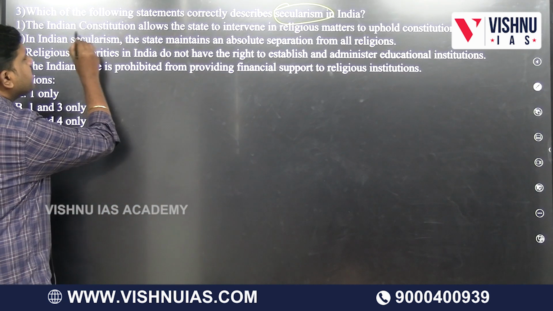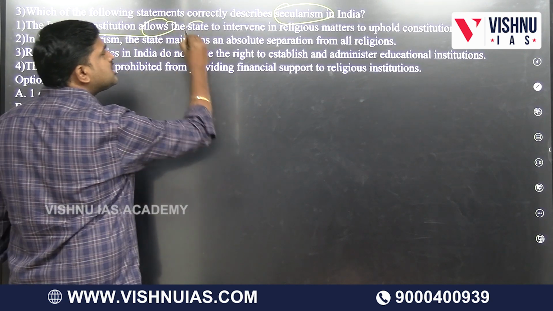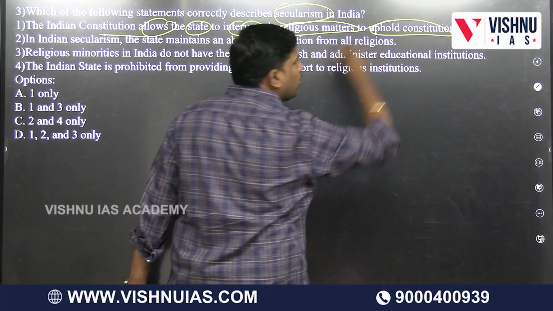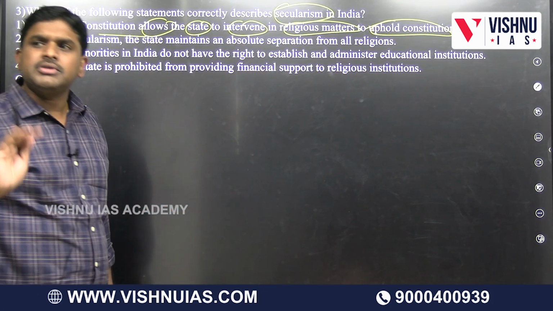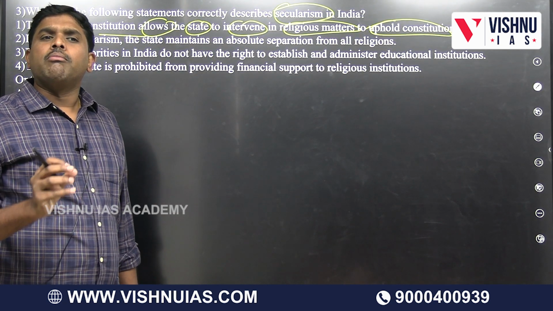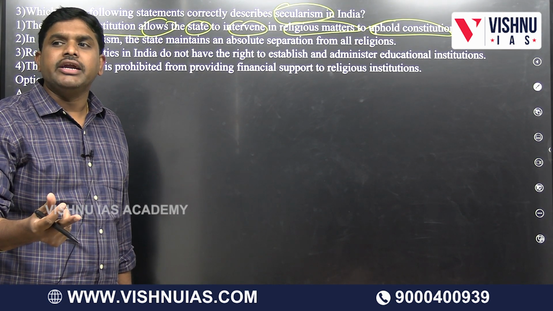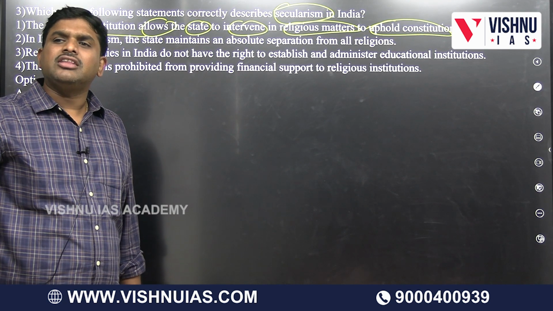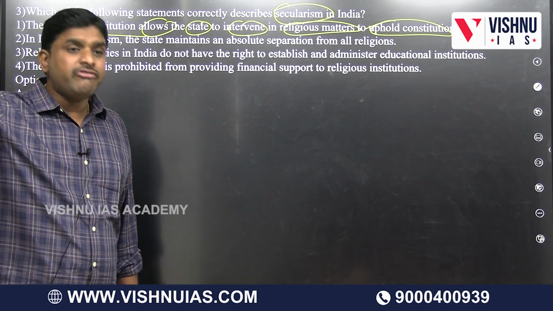The Indian Constitution allows the state to intervene in religious matters to uphold constitutional values? 100%. If any religion is motivating people to go for untouchability, then obviously the state will intervene and restrict the people who are following it in the name of religion.